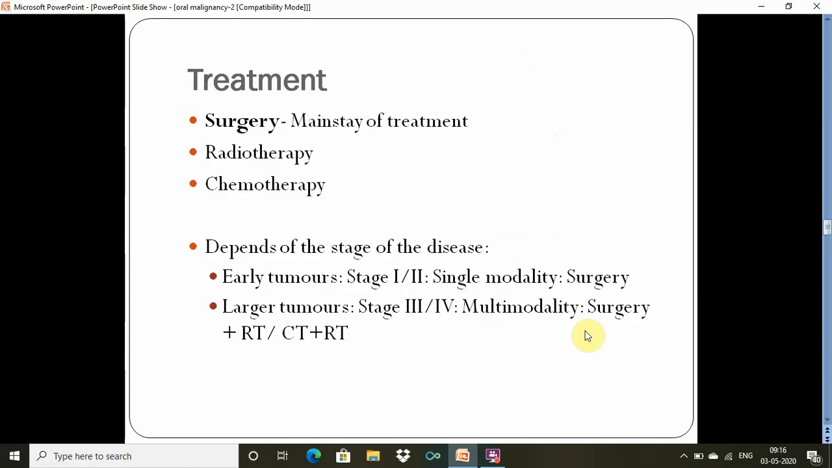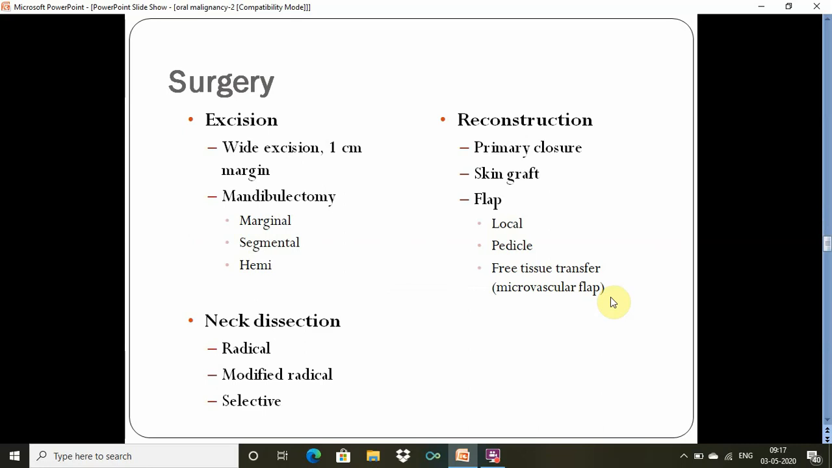Regarding the treatment, the mainstay of treatment is always surgery, radiotherapy and chemotherapy only for adjuvant treatment. In early tumor, it is a single modality treatment, that is majorly surgery. In larger tumors, we need some additional treatment. Surgery, we have excision, reconstruction and neck dissection. Whenever we excise, there should be a margin of 1 centimeter all around, and sometimes we may have to remove part of the bone adjacent like mandible or part of the maxilla.